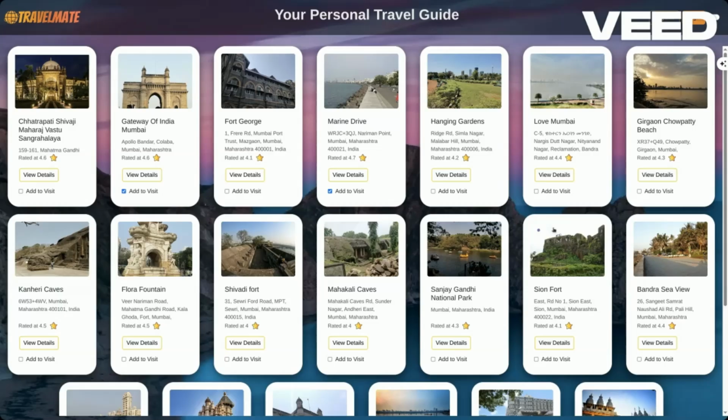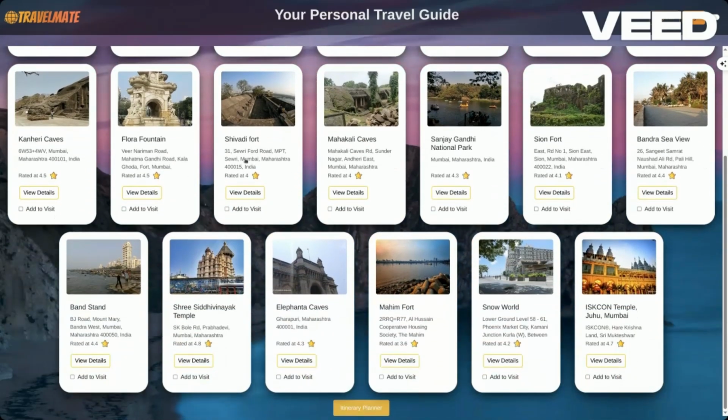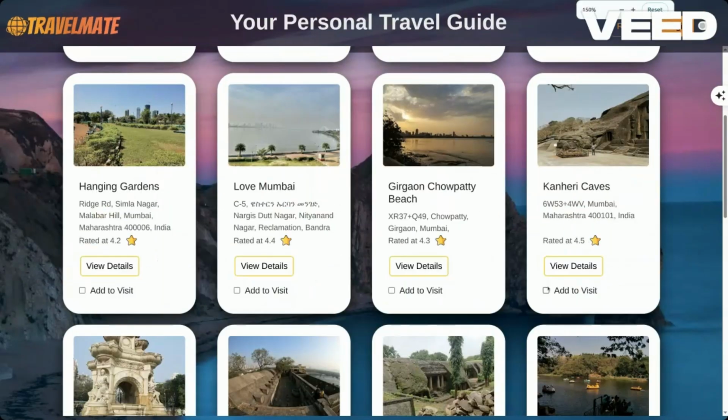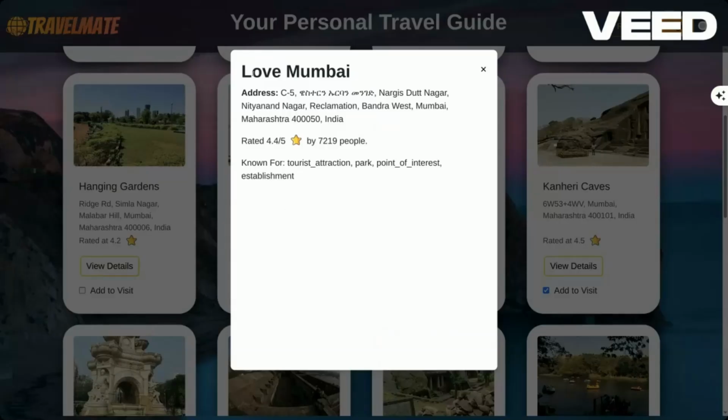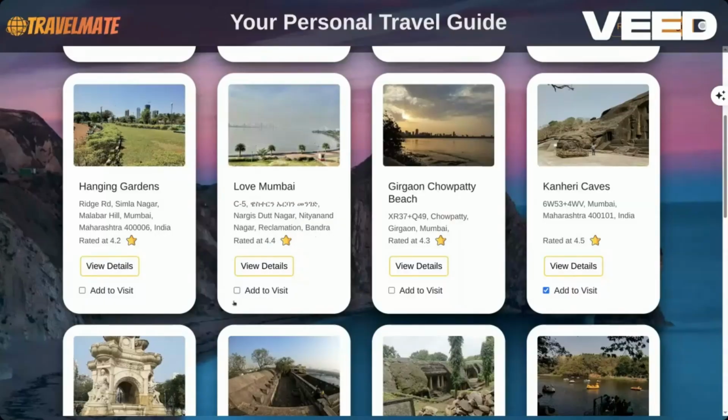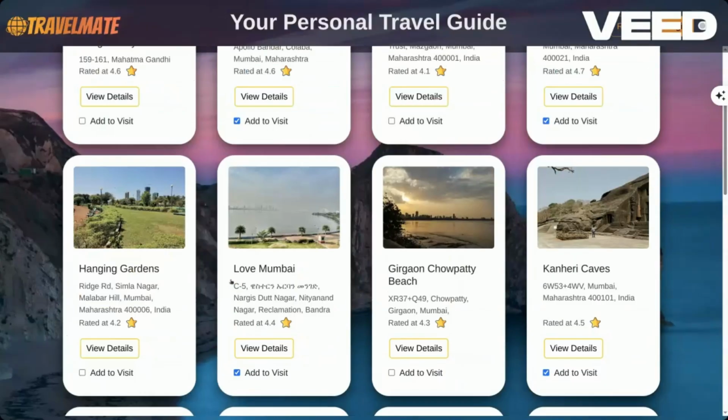Now, as we can see, there are some places that are already marked. For example, this Gateway of India, Bombay, because it's near the seashore. Similarly, the Marine Drive, and there are some places that aren't marked yet. Now we can add some places that we want to visit. For example, the Elephanta Caves that we want to visit, and Love Mumbai. We can also search for some of the details over here, and if we want to visit, we can add this.